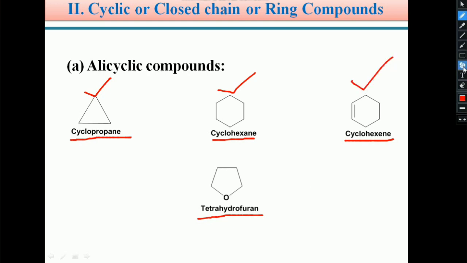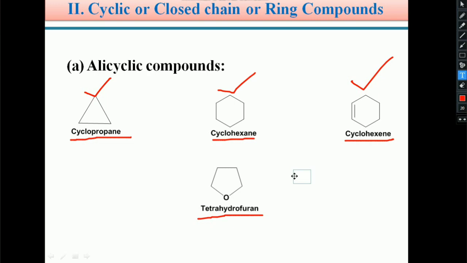Already in the previous video module, video module 2, we said that heteroatoms in a cyclic carbon compound are atoms other than carbon and hydrogen which are present in organic compounds, generally called heteroatoms.